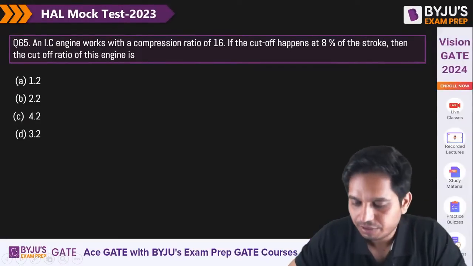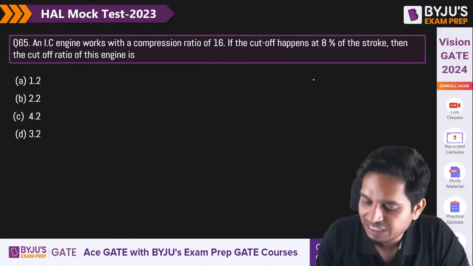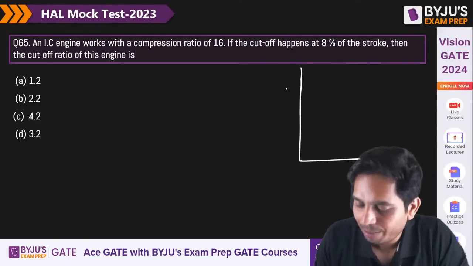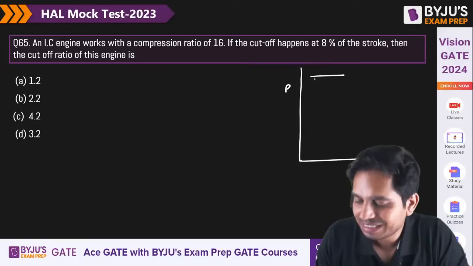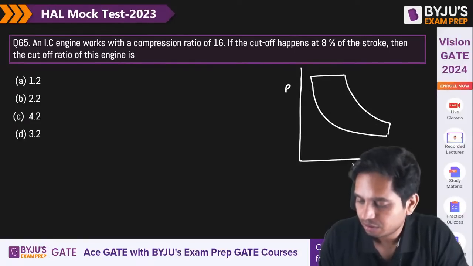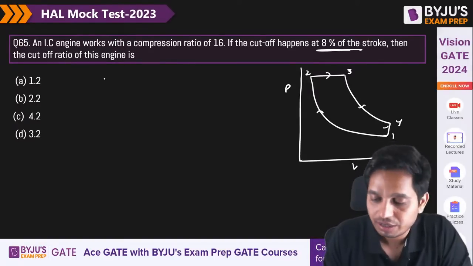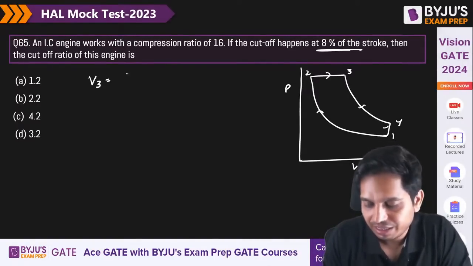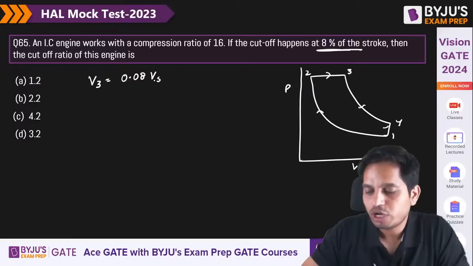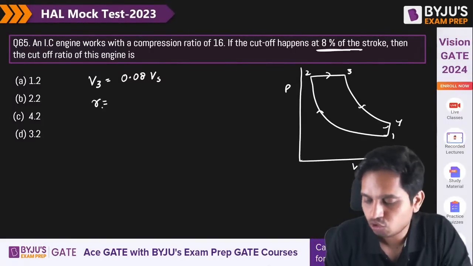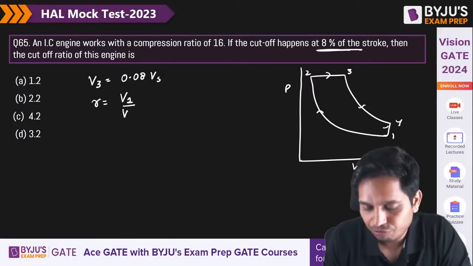Next question is, an IC engine works on the compression ratio of 16 and cutoff happens at 8% of the stroke. Cutoff means it is a diesel cycle. So 1, 2, 3, 4. That means V3 equals 0.08 of swept volume. Then the cutoff ratio of the engine is, and r is given. r is V1 by V2.